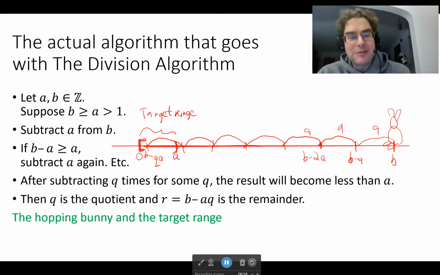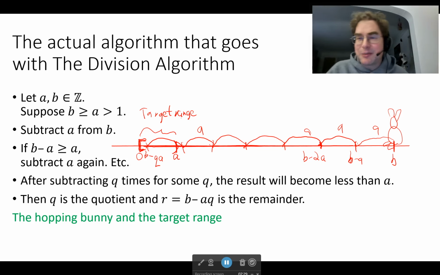Well, no, because if the bunny is not in the target range yet, it is at a location bigger than A. The hops are all length A, and the target range is length A, so there is no way that the bunny can hop over the target range. It's got to land in that target range. And where it lands, that will be the remainder, and the number of hops it took to get there is the quotient. So the quotient and the remainder must exist.